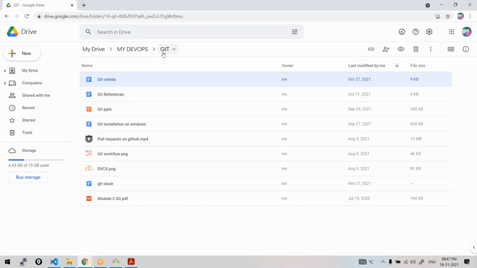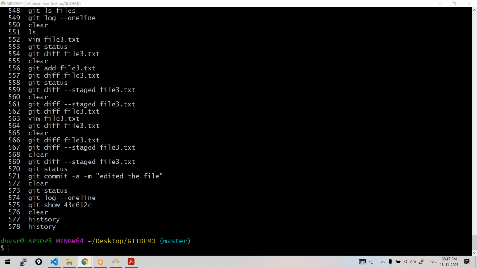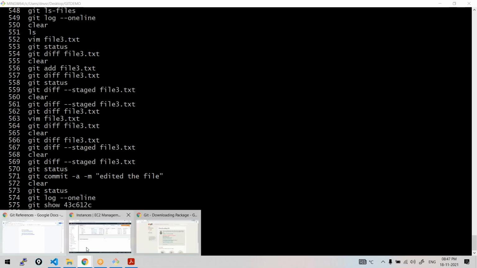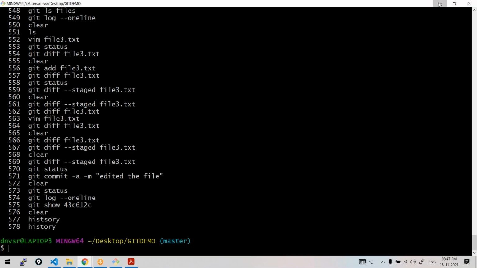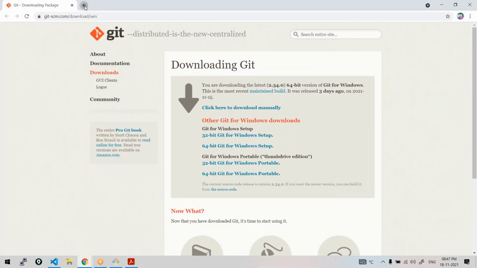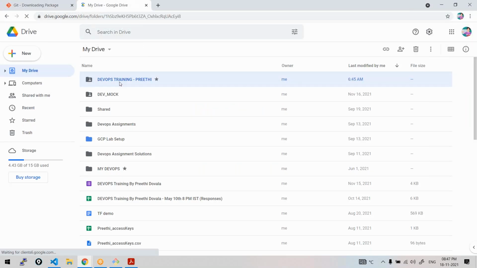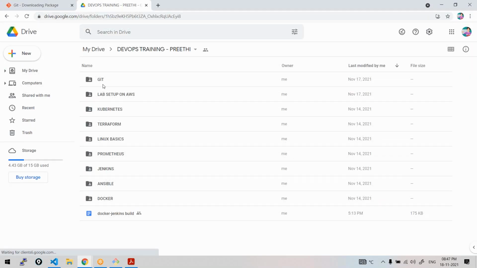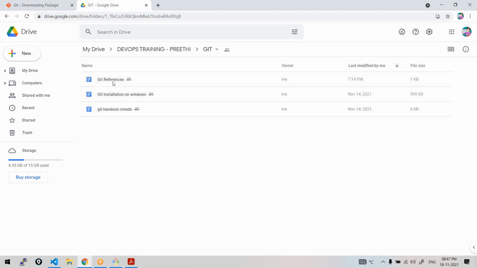Have you all got this git folder? Okay, let me open that for you. Drive. Have you all got access to this Git folder wherein you are having these commands? So just go through them, and here all the commands will be there for your hands-on.